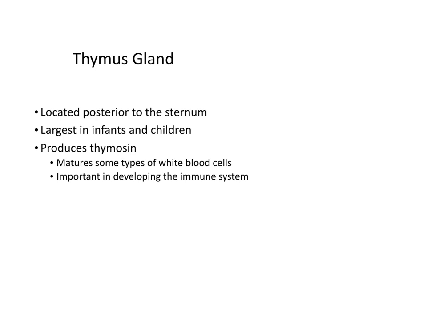Next, we'll talk about the thymus gland. This one is located posterior to the sternum, so just deep to your sternum, that bone on your chest. It's largest in infants and children, and it produces thymosin. It matures some types of white blood cells, and so it is important in developing your immune system.